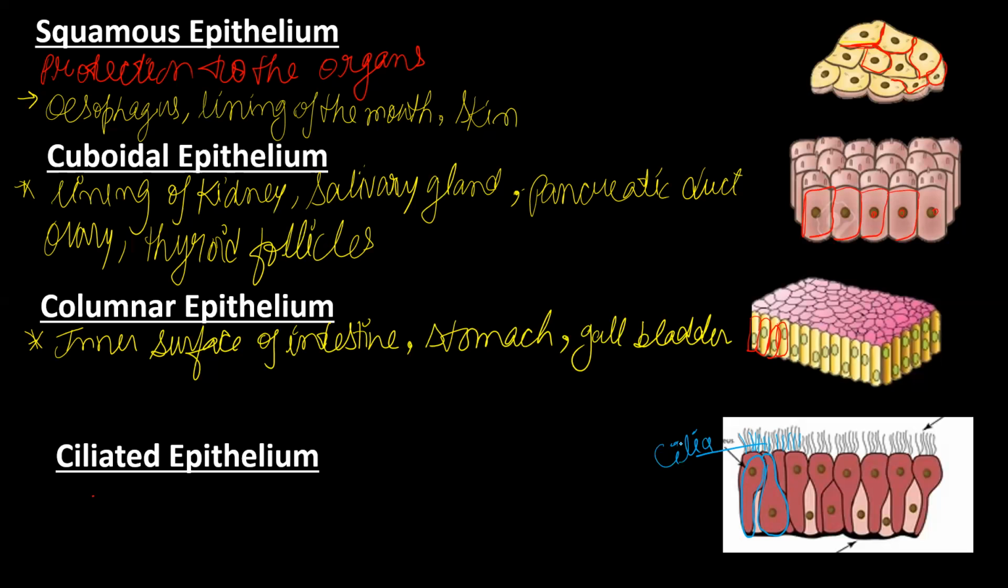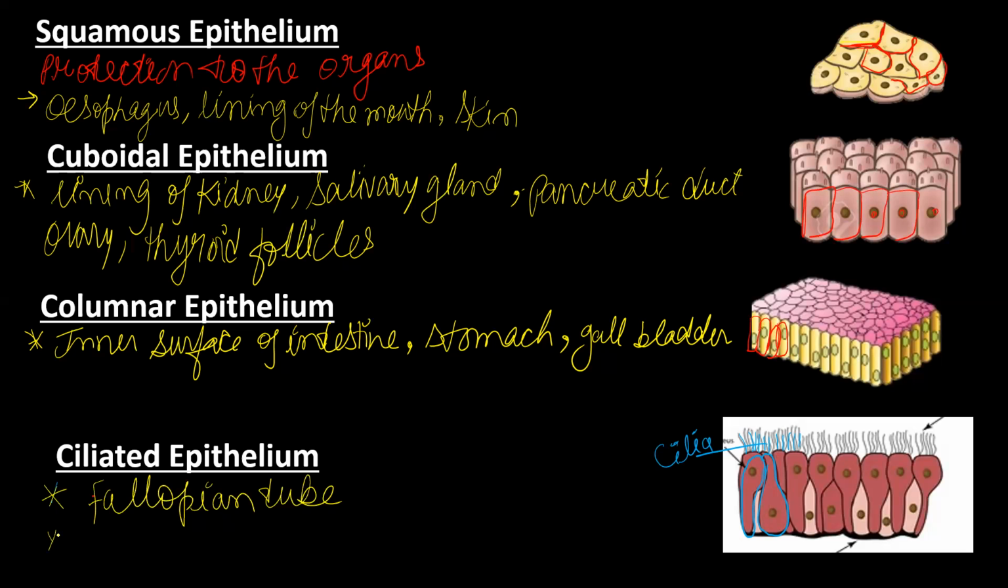They are present inside the fallopian tube. In the fallopian tube, these cells help in the movement of the ovum from the ovary to the uterus. Then inside the trachea also.